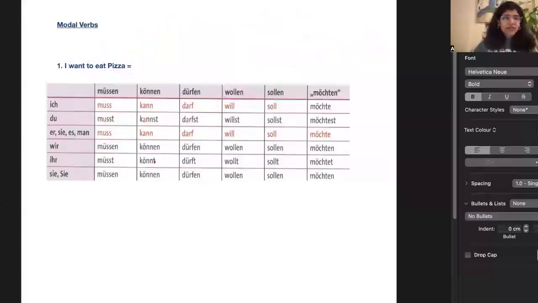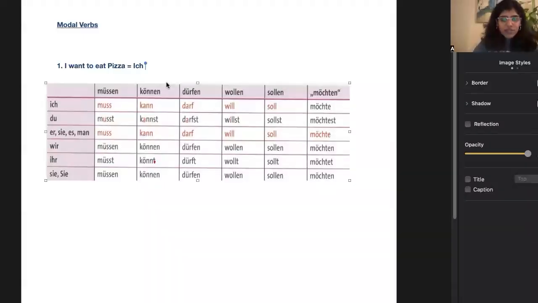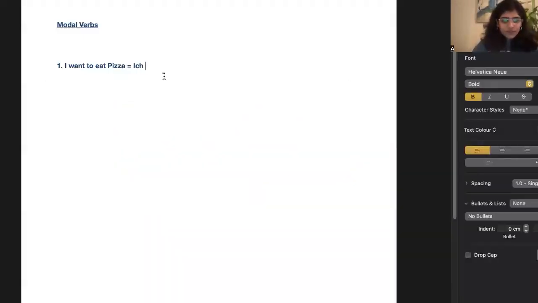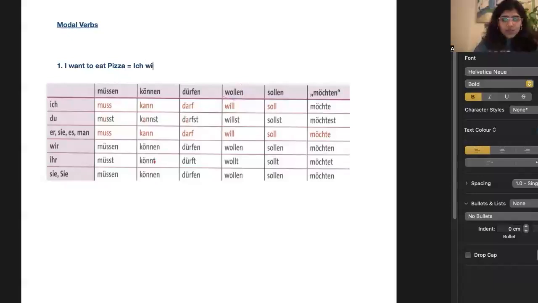Now, what is different about modal verbs is that I will write I, which is ich. What is want? With ich, we will put will, right? Ich will. What is to eat? To eat is essen. And pizza is Pizza. Correct? So if you see this example, according to translation it is correct. But basically, according to grammar, it's wrong.